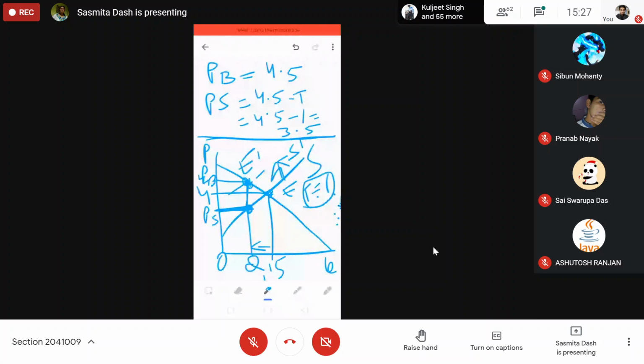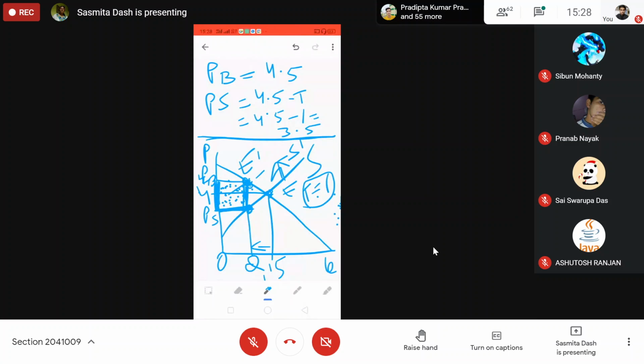He will now receive 3.5 instead of 4 due to tax. This 50 paisa he is sacrificing towards the tax amount going to the government. So tell me, what will the government tax revenue be? This area is the government tax revenue. This area is going to the government. This is the tax, 1 rupee. This gap is 1 rupee.